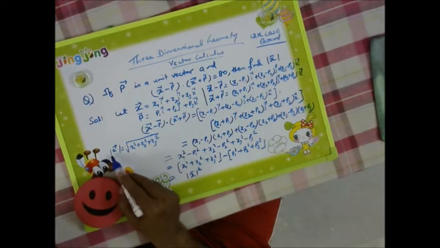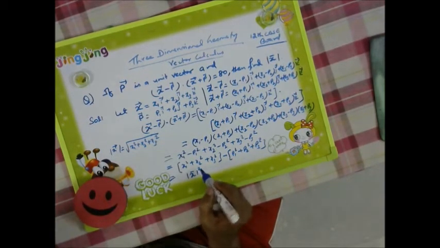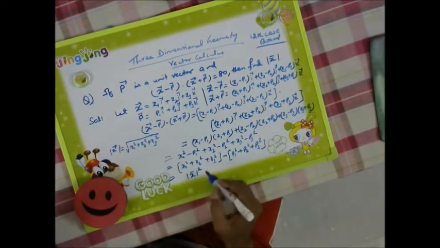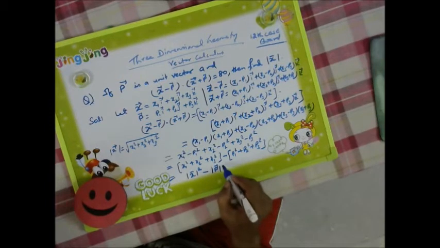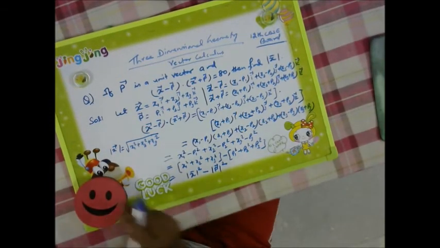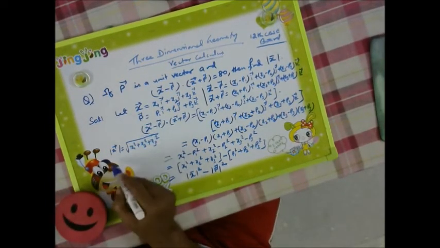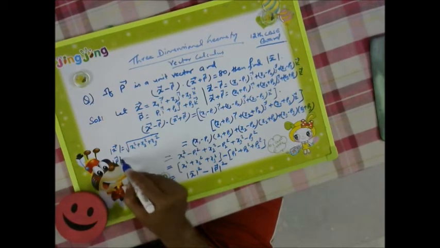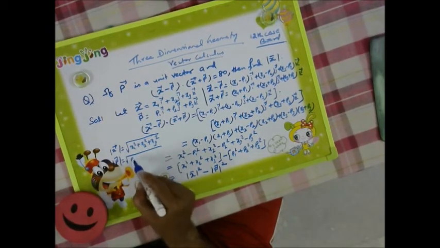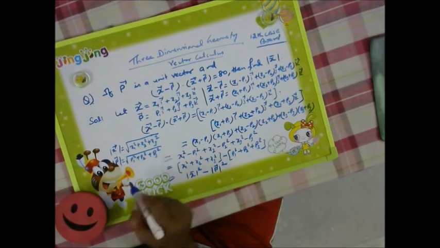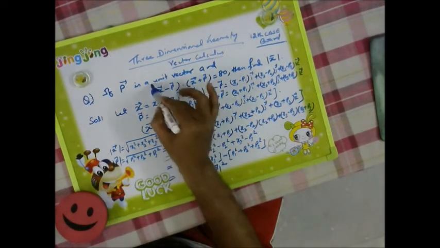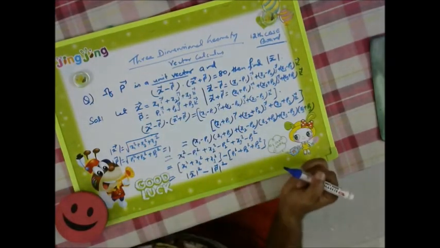That's why it is squared here, because the square root is not there. Then minus the magnitude of p squared. The magnitude of p is equal to the whole root of p1 square plus p2 square plus p3 square, and that is equal to 1 because it is already given that it is a unit vector.